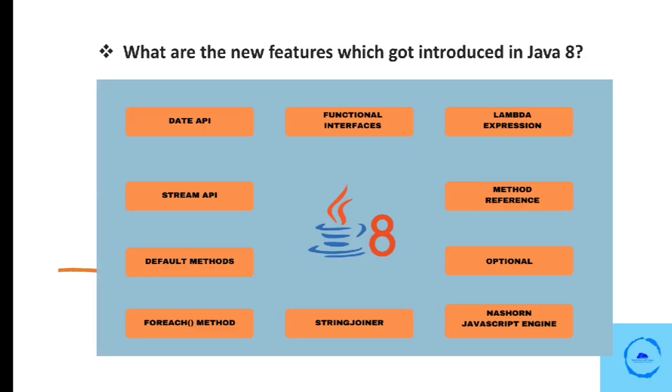The features are lambda expressions, default methods in interface, functional interface, Optional, forEach method, method references, Date API, Stream API, and many more. So let's move ahead to the next question.